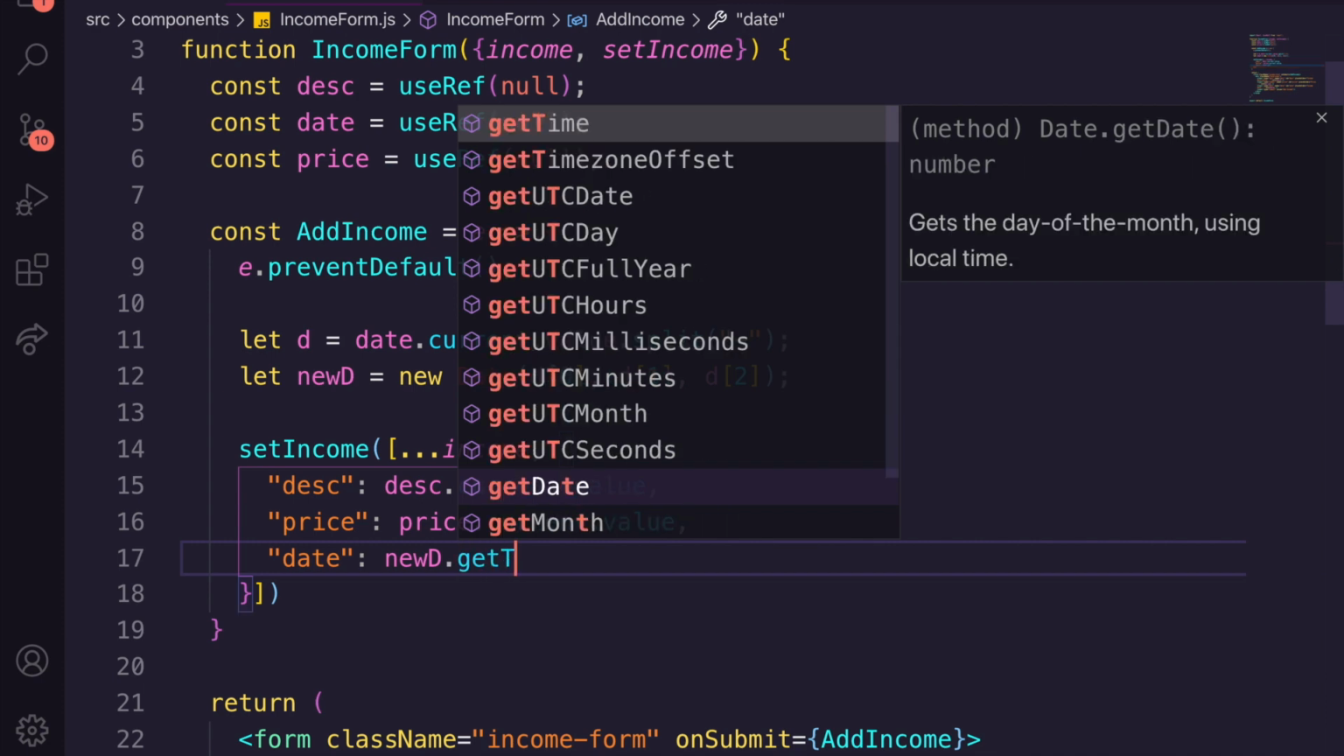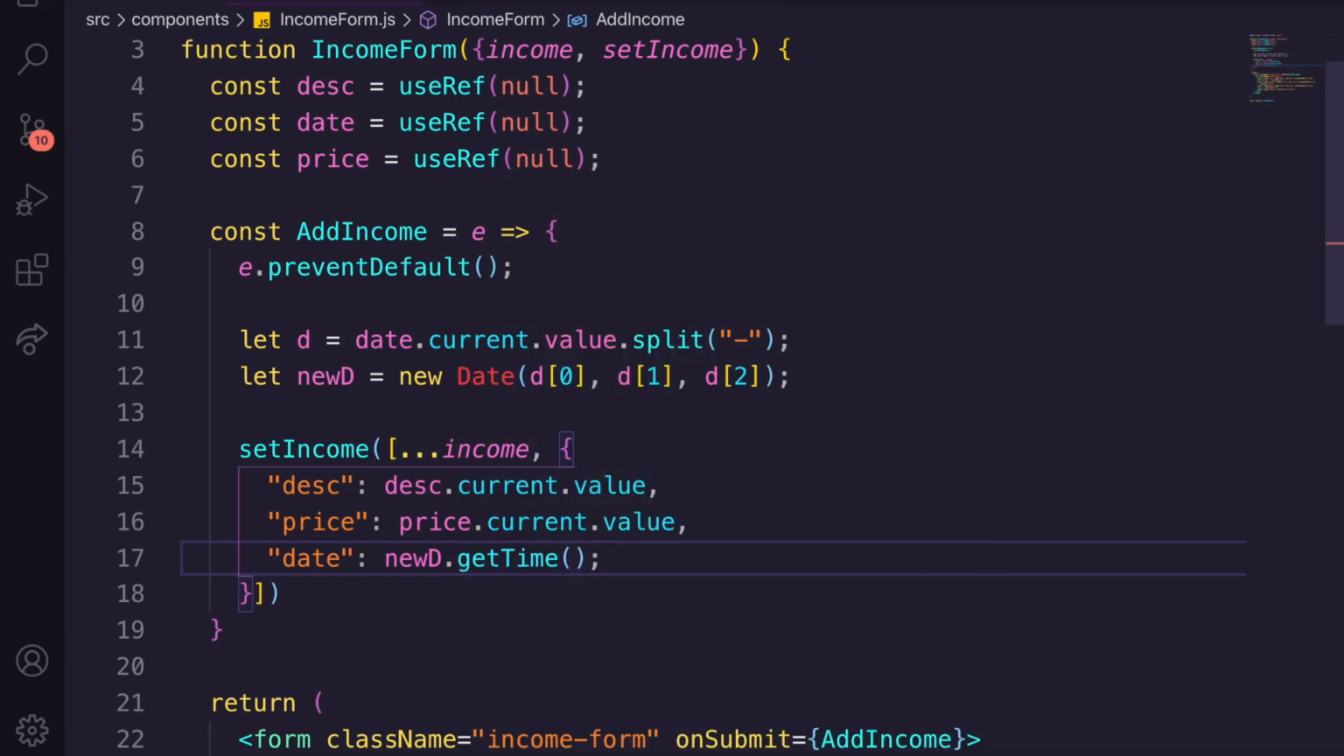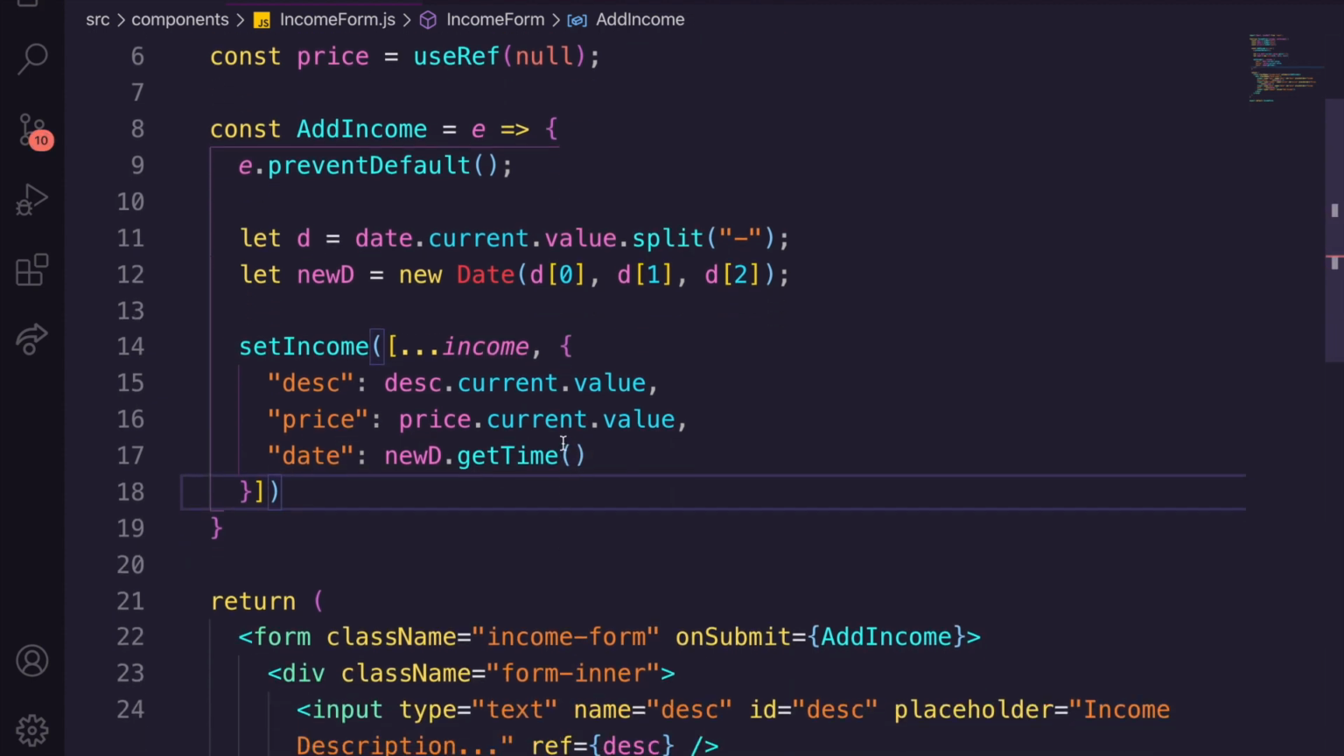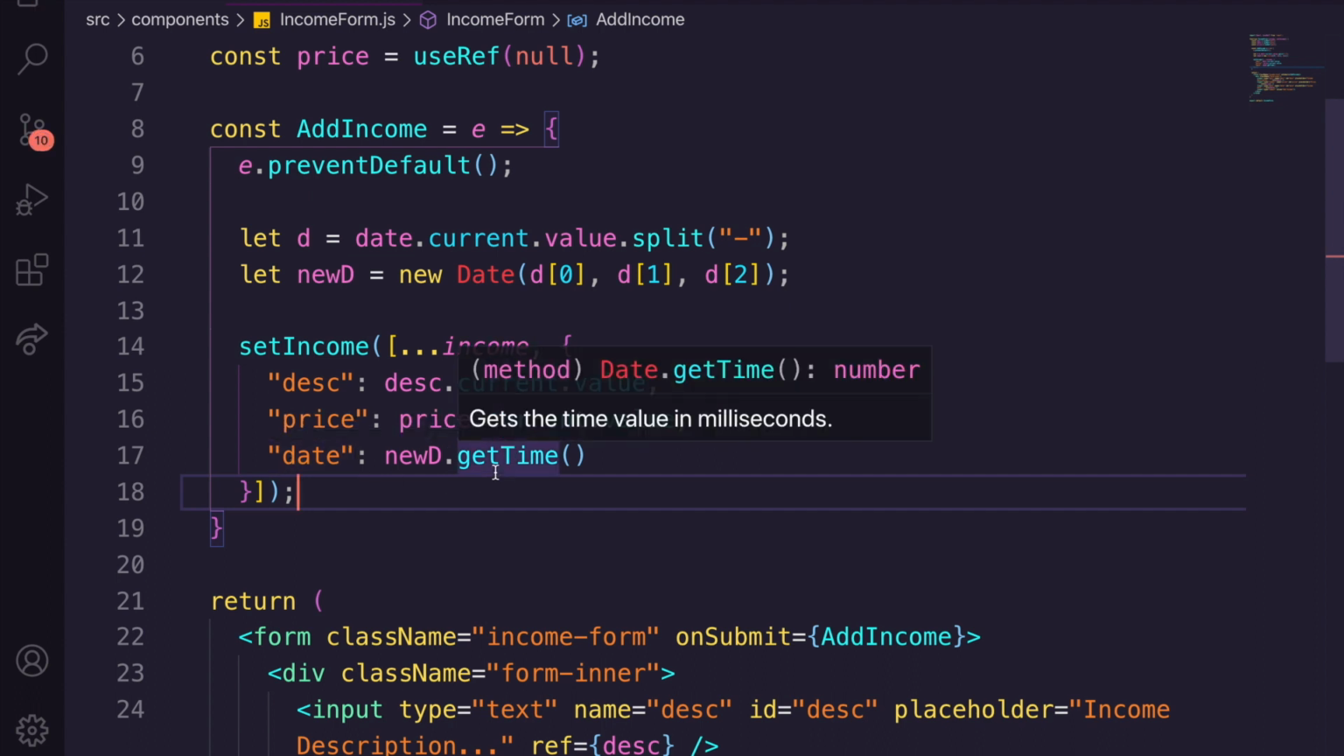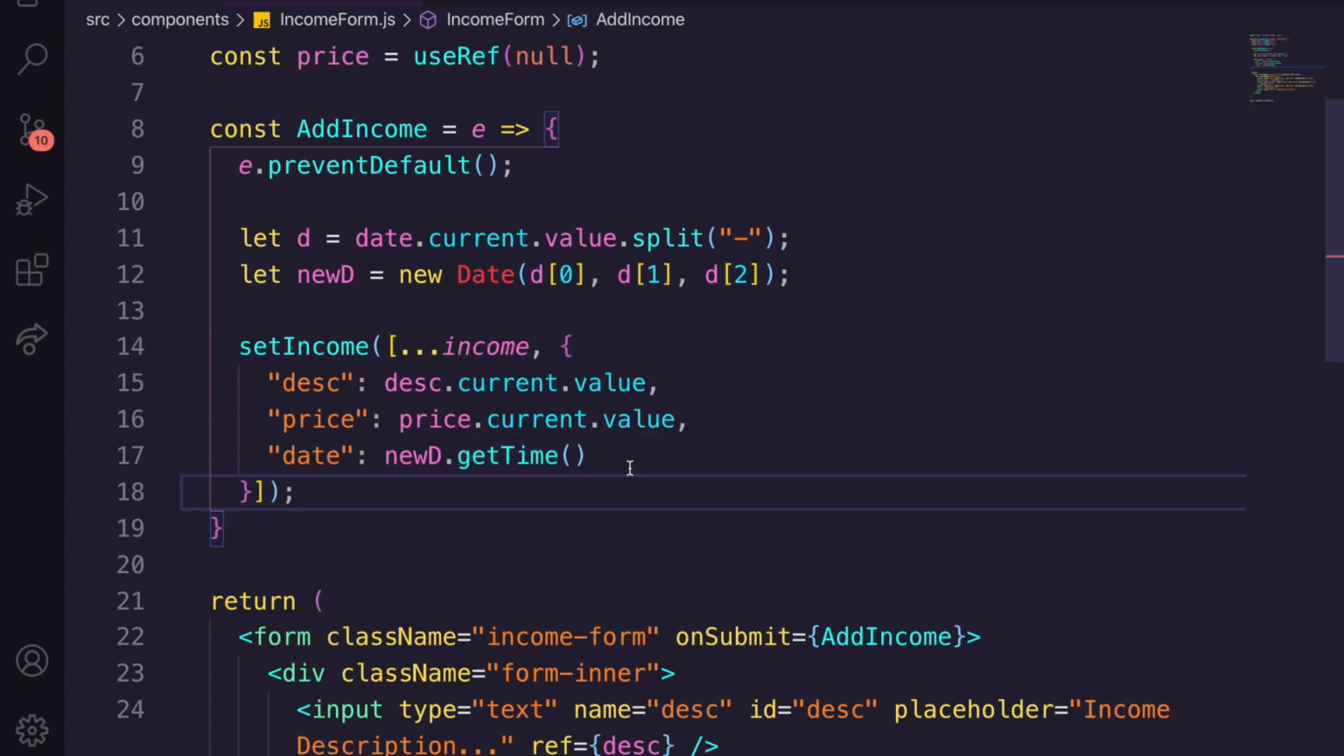dot getTime. What this is going to do is actually get us the timestamp instead of an actual date-like object. It's going to get us the timestamp, which is perfect for us because that's what we want. It gets the time in milliseconds, which is perfect.